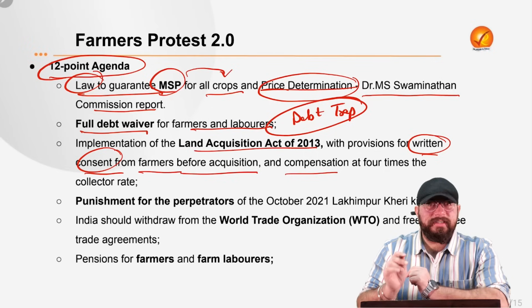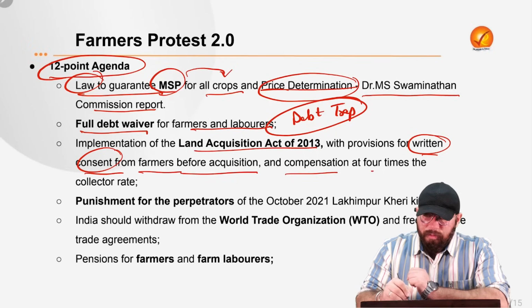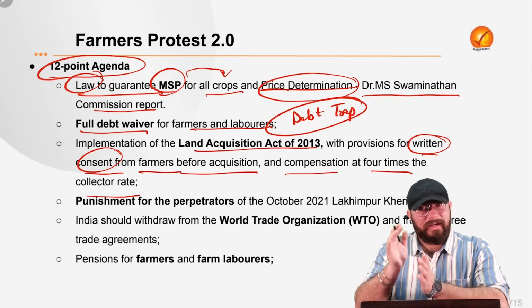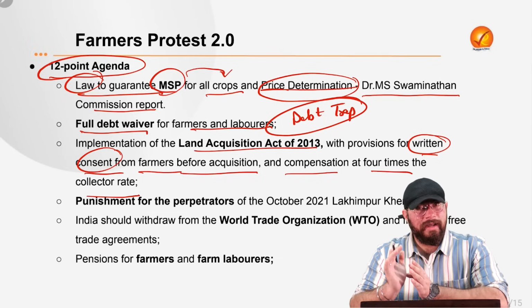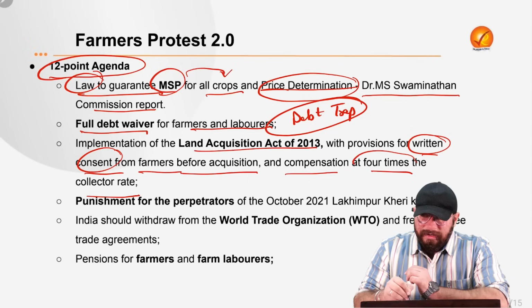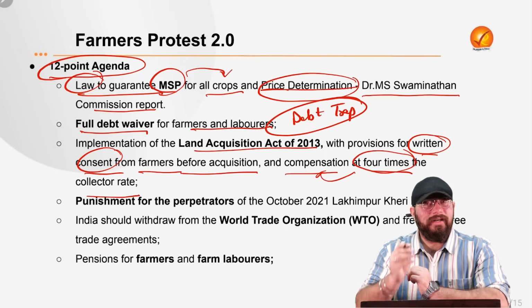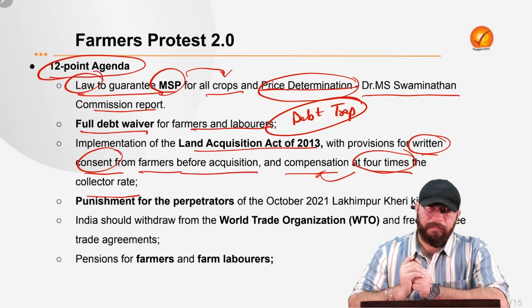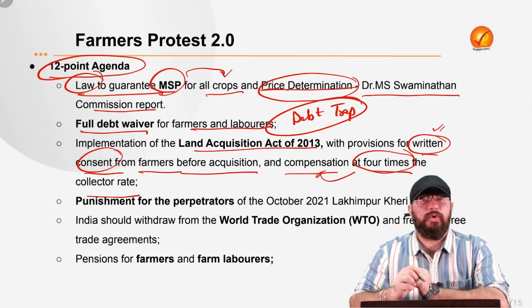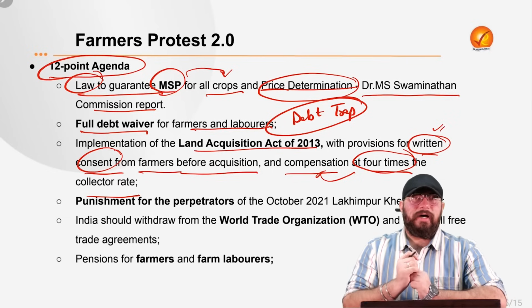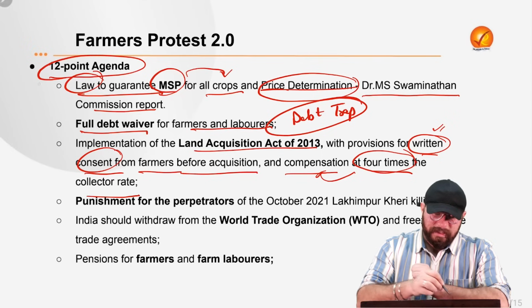And also compensation should be provided to the farmers 4 times the collector rate. So the collector rate of the land which is going on at that point of time, 4 times the collector rate amount should be paid to the farmer as compensation if the land is being acquired. And the written consent of the farmers should be taken. That is what the farmers are demanding. These are the 3 things.